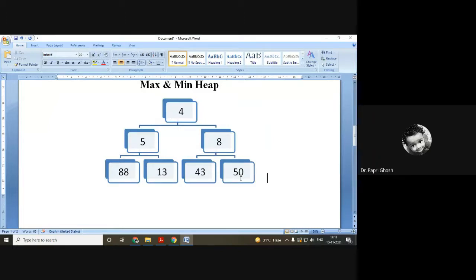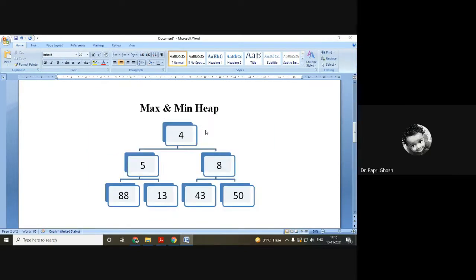So here the root node is 4, and for the root node we have two child nodes 5 and 8, and both of them are greater than 4. Even if we consider 5's child nodes, 88 and 13, both of them are greater than 5. 43 and 50 are greater than 8. So we can say all the children are greater than their parent node. So here are a few properties we can write.